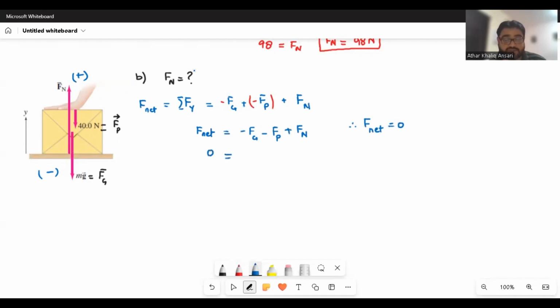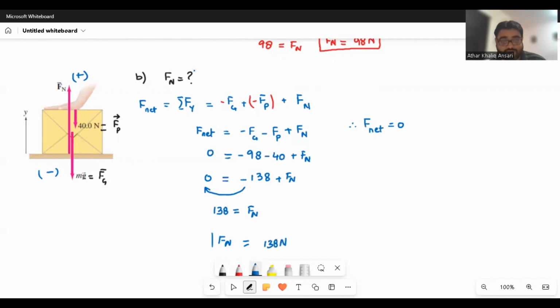So it will become 0 is equal to the weight we just calculated a little while ago, which was 98 Newton, and the person is applying a force of 40 Newton as well. So 0 is equal to negative 138 plus Fn. I will move negative 138 to the other side. So this will become 138 Newton, the force of the surface, or Fn. So I found here Fn is equal to 138 Newton.